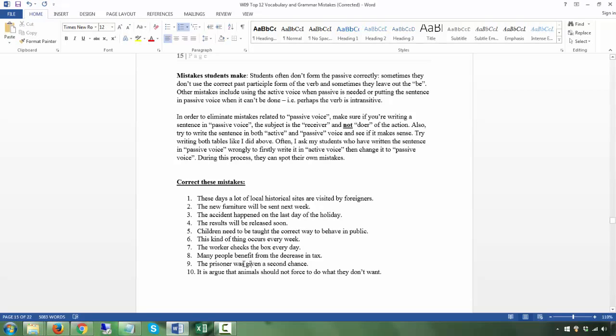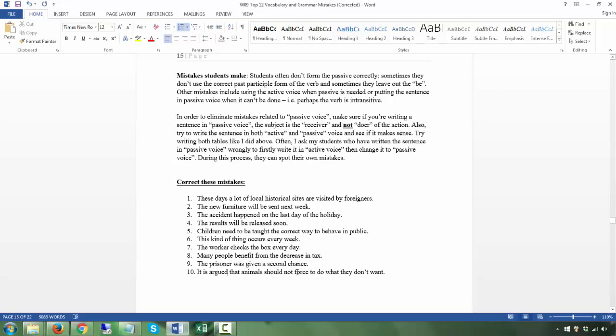The prisoner does not give people the chance. Somebody gives the prisoner, so it's passive. It is argued. The animals argued. This is a phrase I give you in the notes for your essay. It's a very common phrase you can use: it is argued that animals should not.